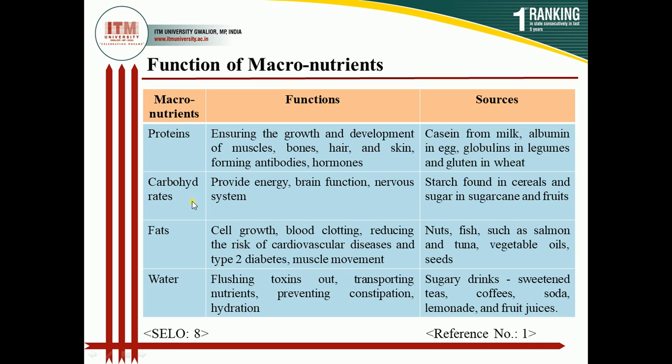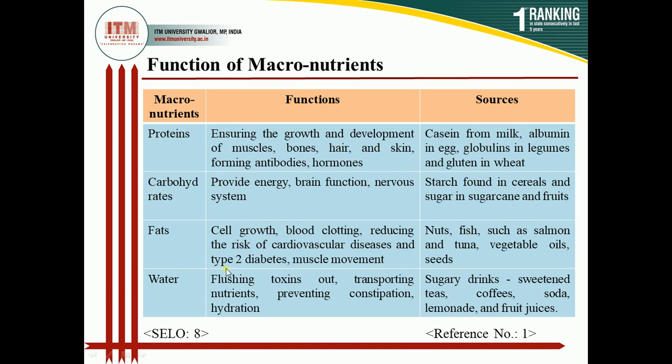Carbohydrates: all the starch found in cereals, and sugar in sugarcane and fruits, these are the basic sources from where we take carbohydrates. And the main and basic function of carbohydrate is that it provides energy. It also helps to perform brain function and the nervous system.